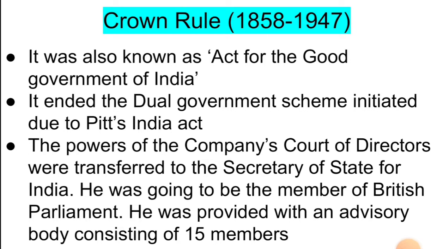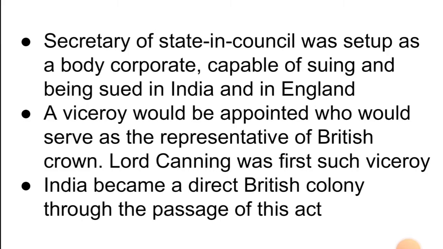So this was the Government of India Act 1858, and it ended the dual government scheme initiated due to Pitt's India Act of 1784. That is, the Court of Directors were there and the Board of Control. So it ended this dual government scheme, and it transferred the powers of the Court of Directors to the Secretary of State for India. So Secretary of State in Council was set up as a body corporate. It was a corporate body and capable of suing and being sued in India and in England, as I told you earlier.